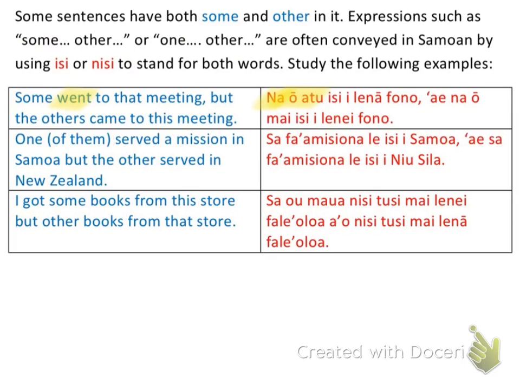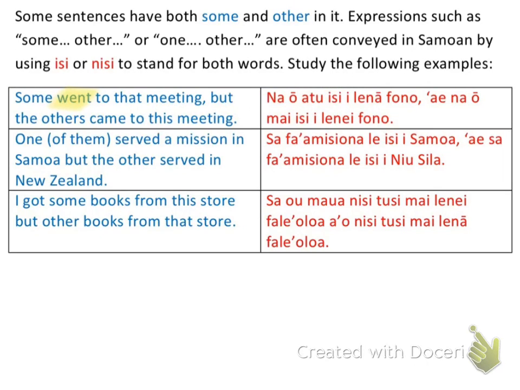And then some went to that meeting, but the others came to this meeting. So what is my subject in this verb for the first part before the comma? That would be some. Some is acting as my subject. And so all I need to do now is put isi right after that. It's not acting as a determiner. It's acting as the noun itself. Just note that there's an i right after that. So now, to that meeting is my prepositional phrase, and that's ilana phono. Okay? So that's how I translate the first part of the sentence.